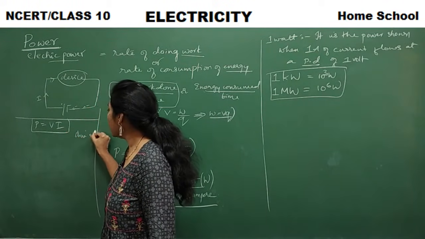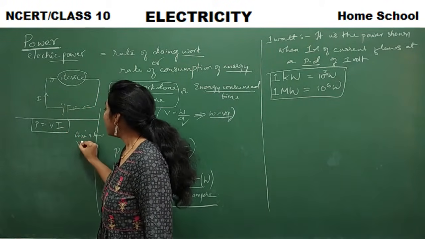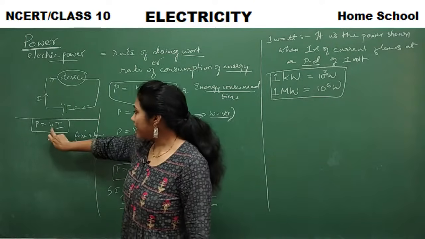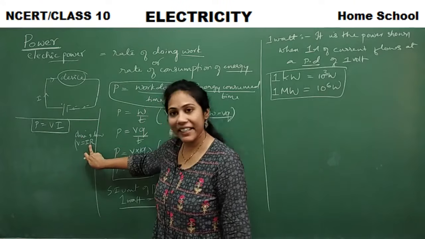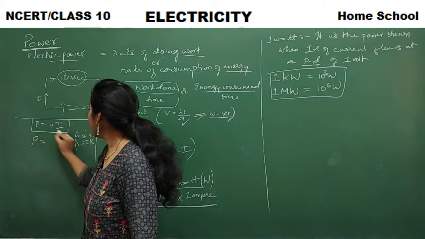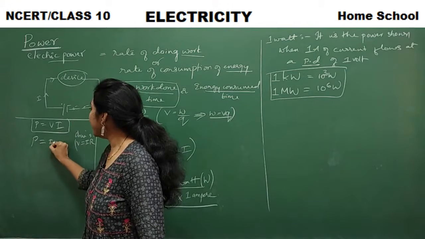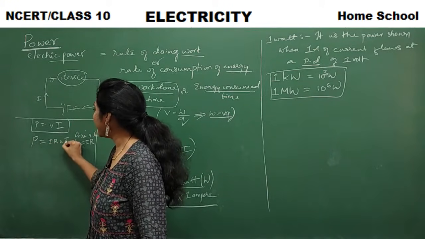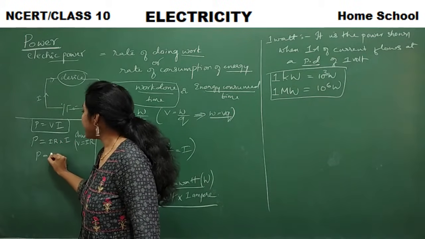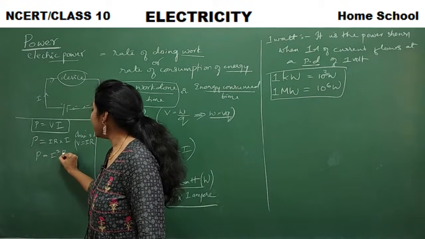What is Ohm's law? V is equal to IR, isn't it? So in the place of V, can I write IR? Definitely. So P is equal to, in the place of V, IR into I. So I into I is I square, right? So P is equal to I square R.